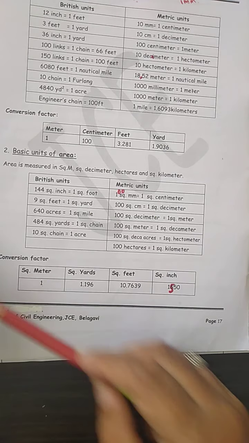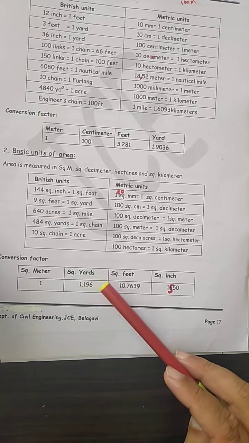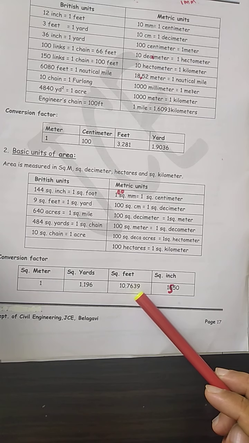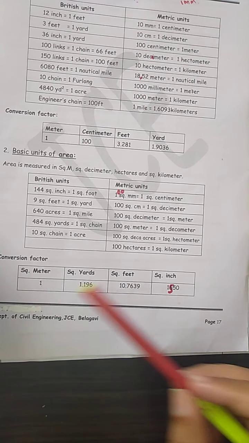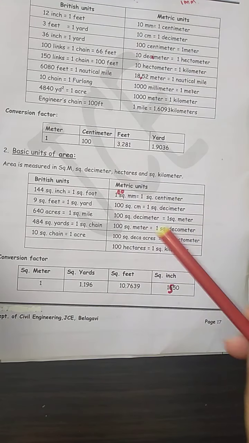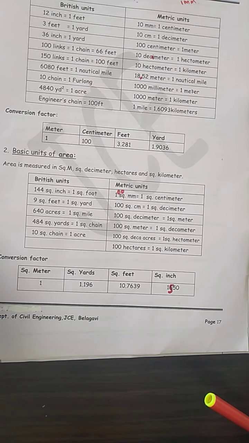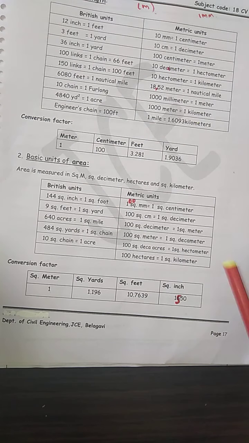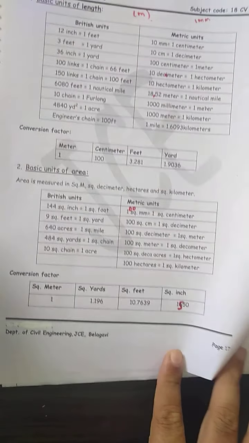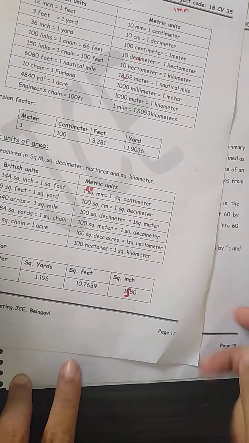Now here the conversion factor is going to be important. 1 square meter is equal to 10.76 square feet. From an engineering point of view, meter to feet and square meter to square feet are going to be important for you. 1 square meter is equal to 10.76 square feet, and in terms of square inches it is 1550. So you need to remember this conversion factor along with some of the basic units in the British system and in the metric system.